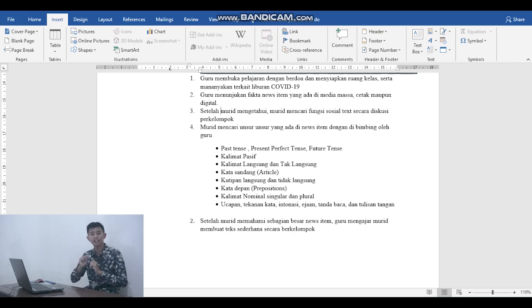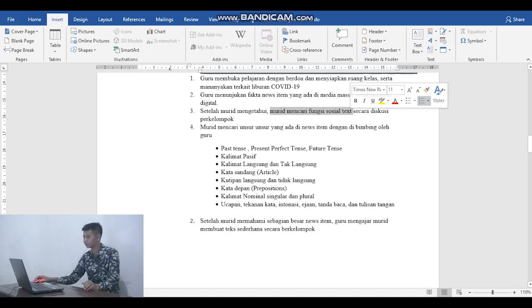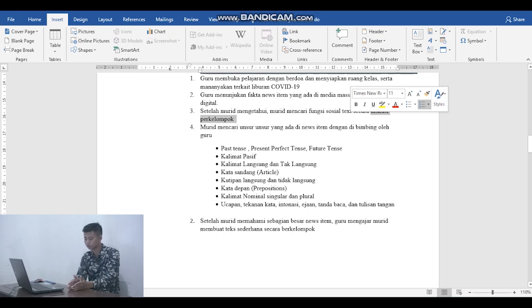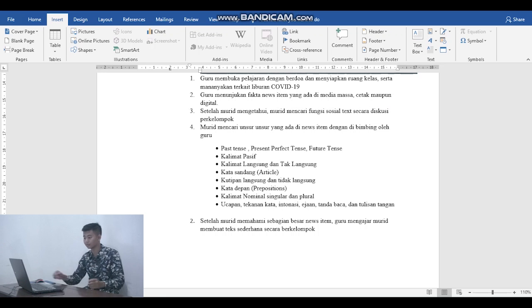The teacher asks the students what the social function of this text is, and they should discuss it in their groups. I mean, the students should know where and when they found this text, so how this text came about, something like that. But they discuss it with their small group first, as I told before.